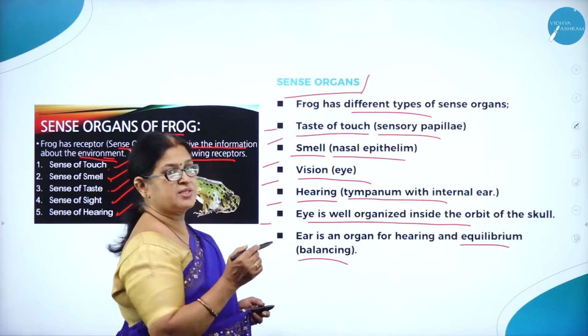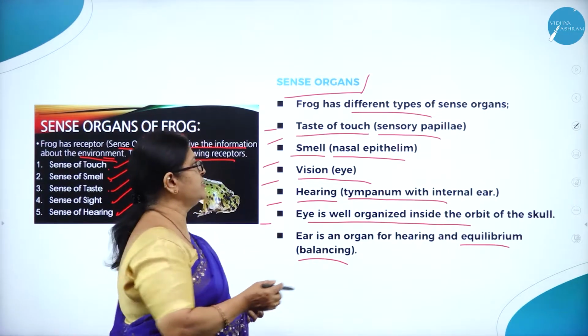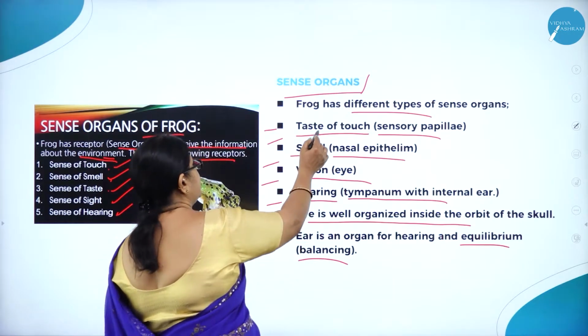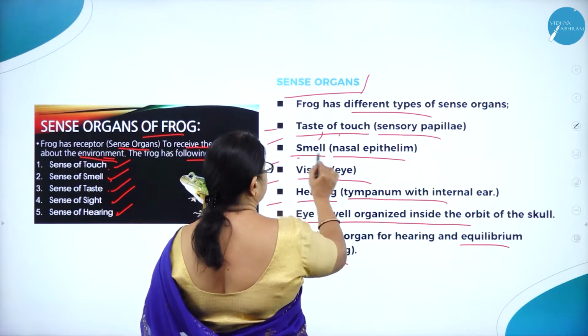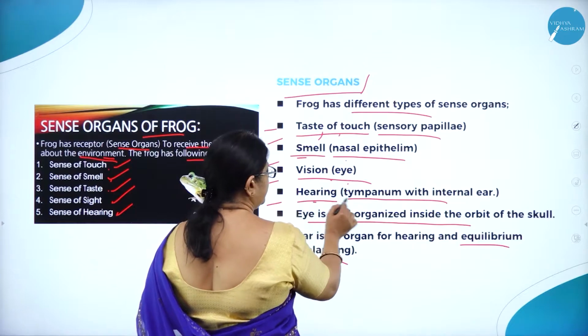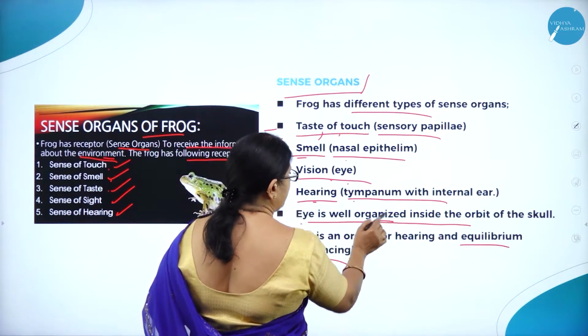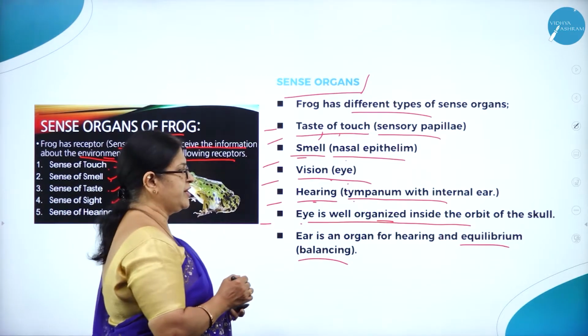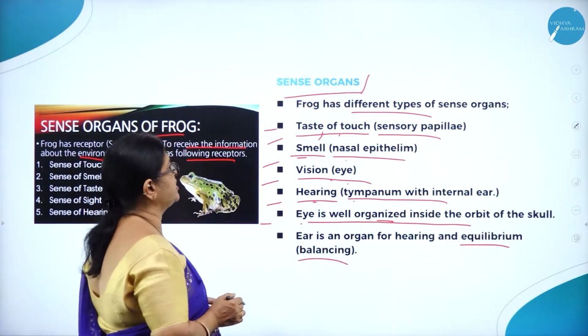So sense organs include different types like touch, taste, smell, vision, and hearing. Then the eye is well organized inside the orbit of the skull. Ear is an organ for hearing and equilibrium, that is for balancing.